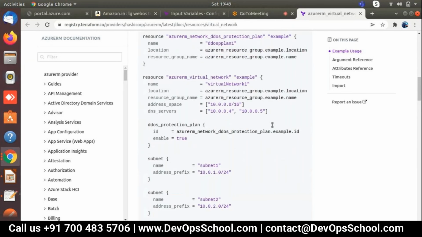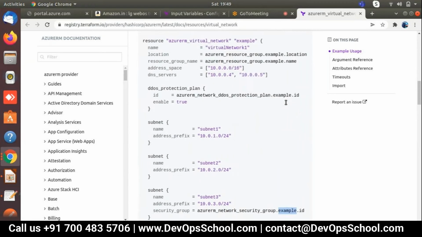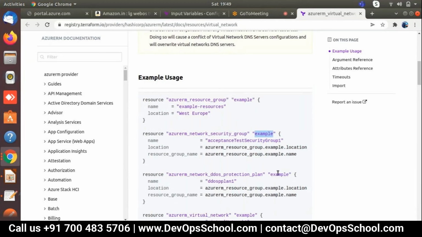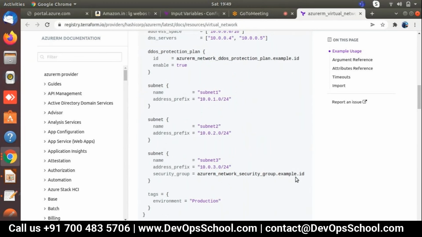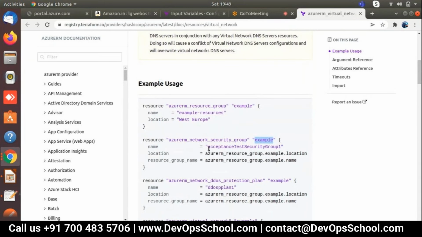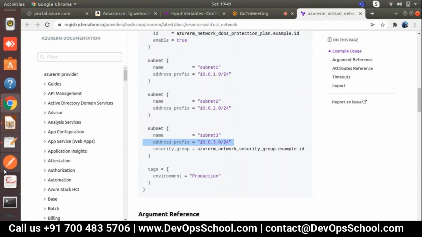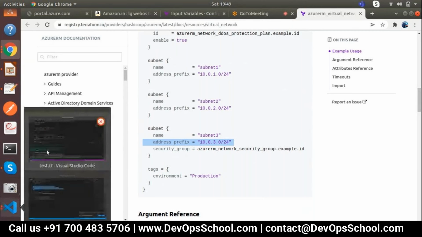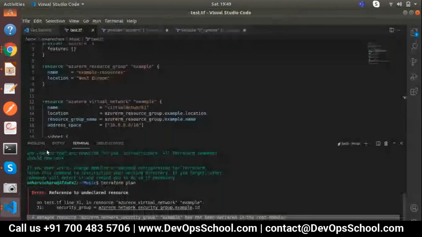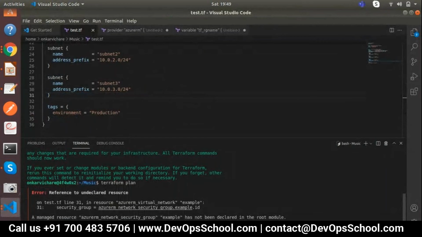So this is the Azure RM network security group and the calling method is example. It will pass this subnet security group to over here, and it will check the id, this id, and it will attach to subnet 3. Got clarity now? Yes, perfect. Exactly. So what we need to do now, we have to remove the security group name. That's it. Perfect. Again do a control s and start the module.